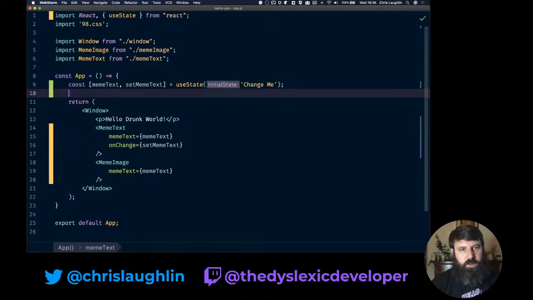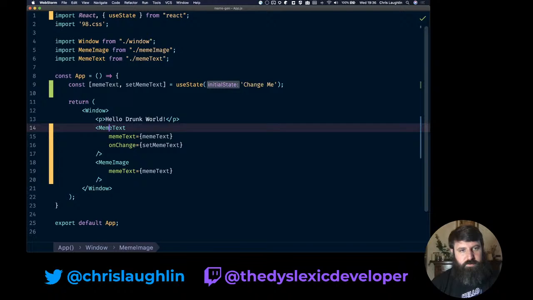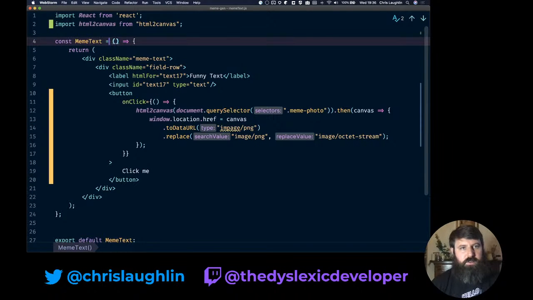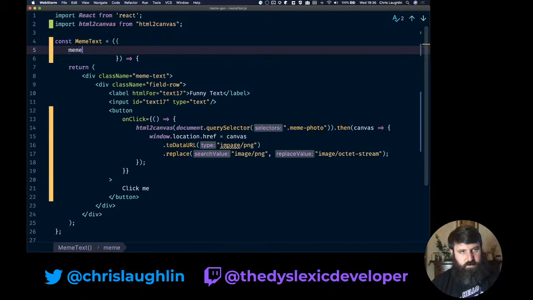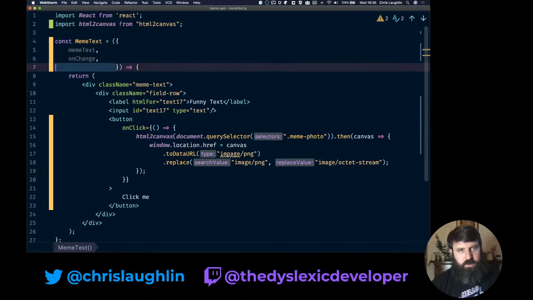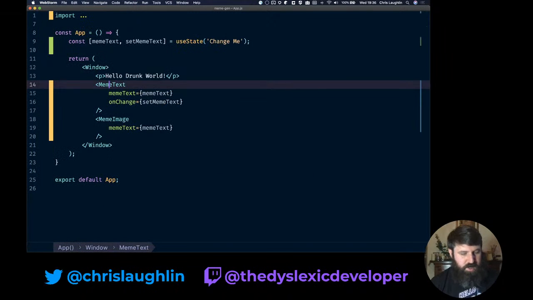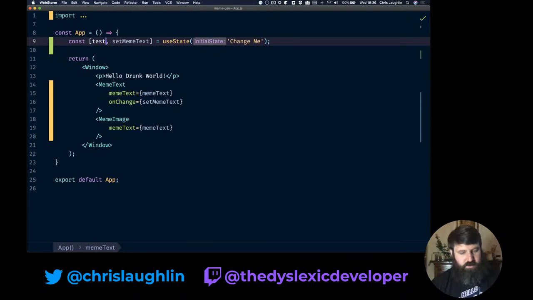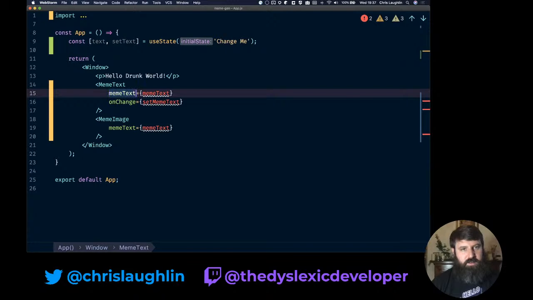So let's see. Right, for now, let's go into our meme text. So now we have two props coming in, text and onChange. I always like to clean them up a little bit because messy code drives me mad. We've got our text and our onChange function. Probably could have called that text. I'm going to change that. Because it's all meme based, I shouldn't have to put the emphasis on the meme. It should just be text.